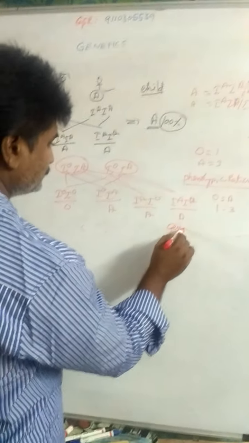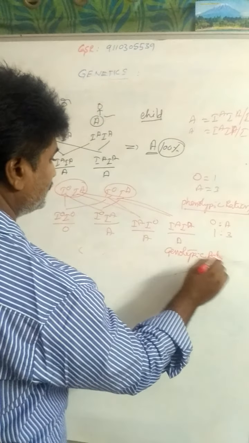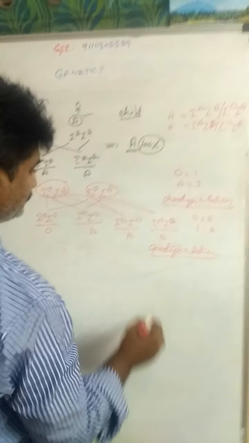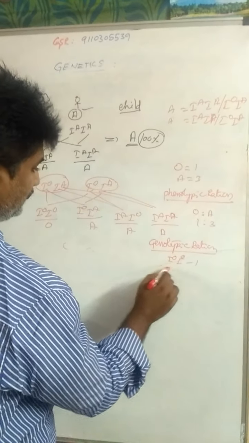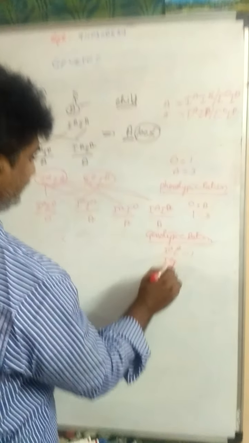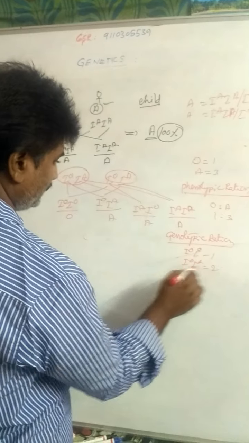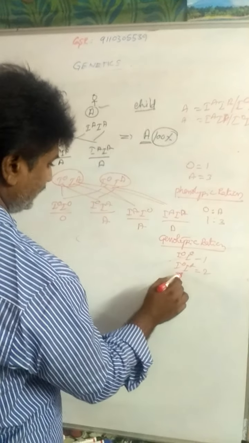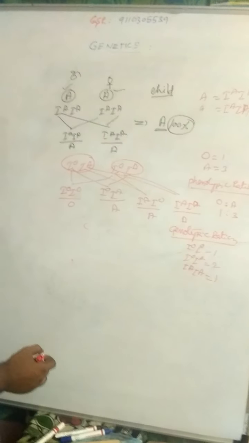Genotypic ratio in this case is IO IO 1, IO IA 2, IA IA 1.